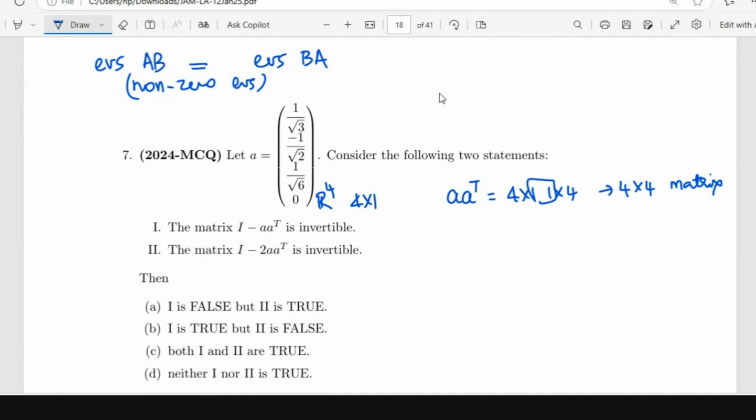Okay, AB and BA should be well defined. Both are square matrices, then I can calculate their eigenvalues. Their non-zero eigenvalues will be the same, in the sense that if 1, 1, 2, 3, 0 are eigenvalues of AB, then I know that 1, 2, 3 will be eigenvalues of BA as well.